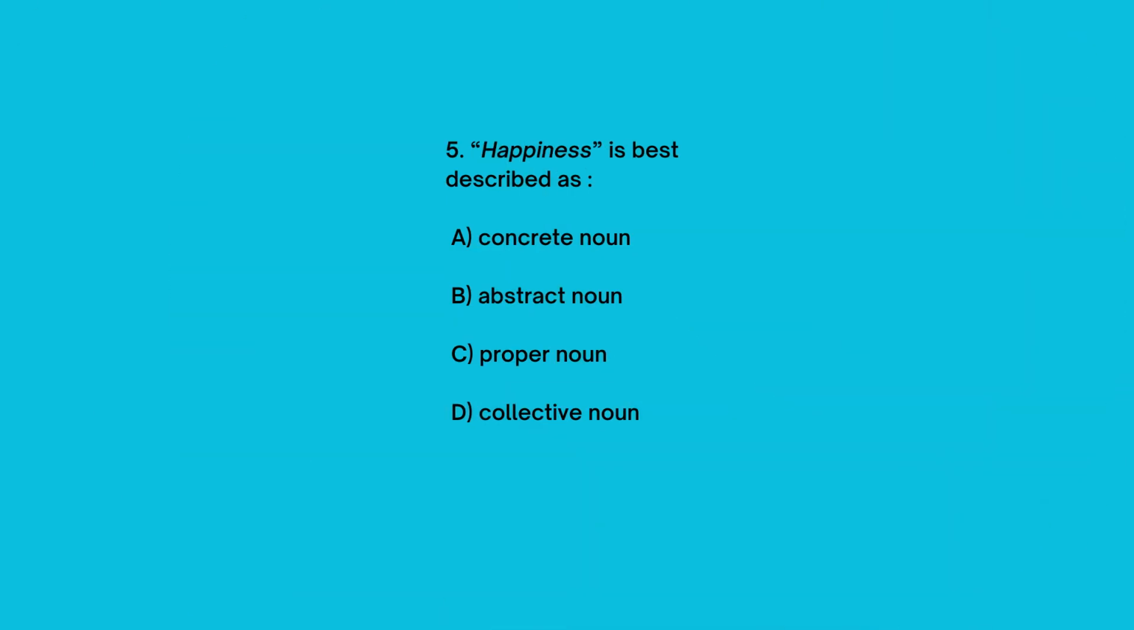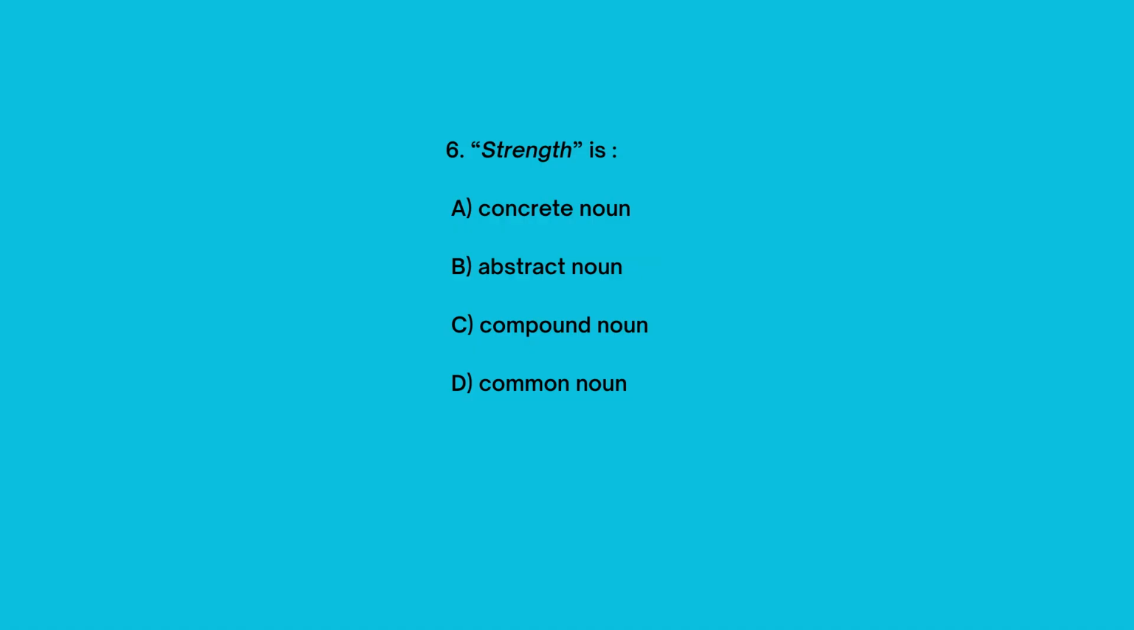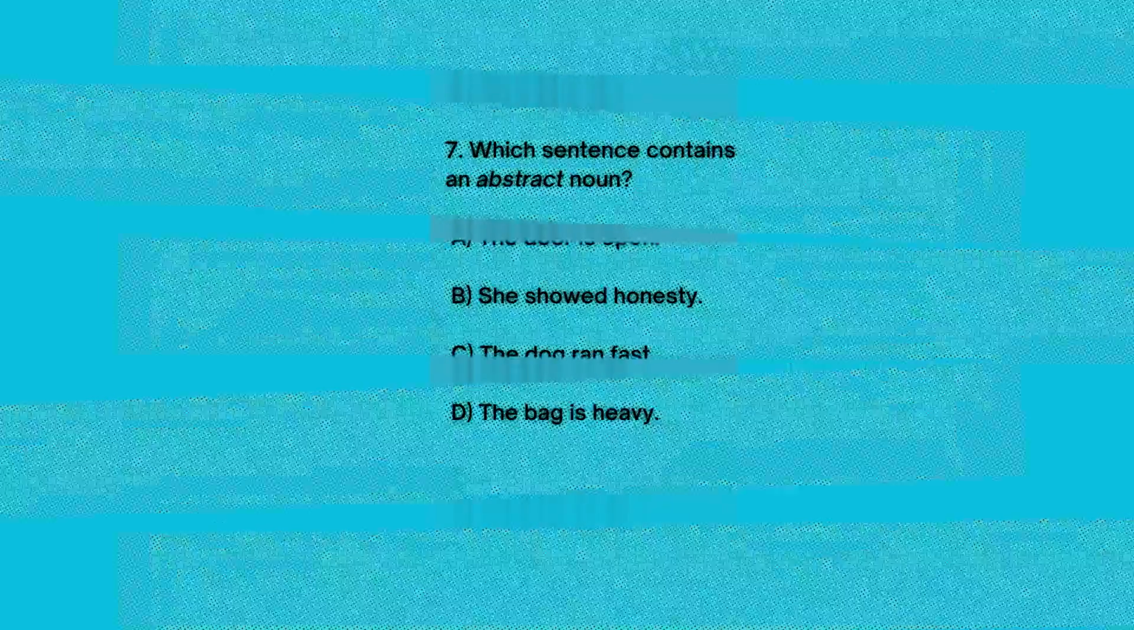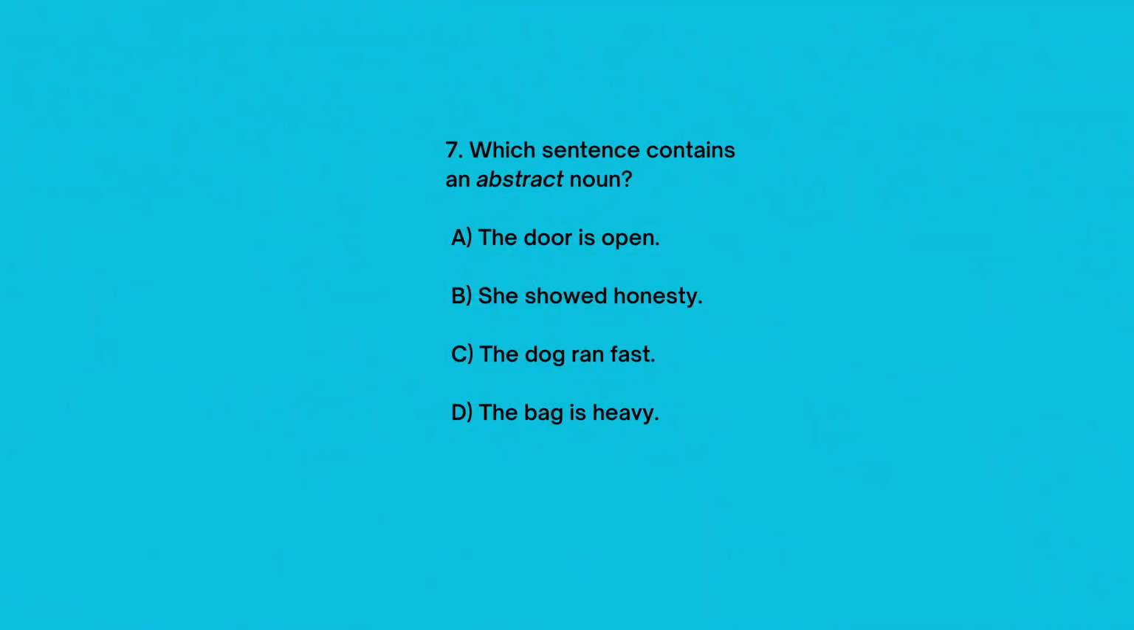Car. 5. Happiness is best described as A. Concrete noun. B. Abstract noun. C. Proper noun. D. Collective noun. The answer is B. Abstract noun. 6. Strength is A. Concrete noun. B. Abstract noun. C. Compound noun. D. Common noun. The answer is B. Abstract noun.